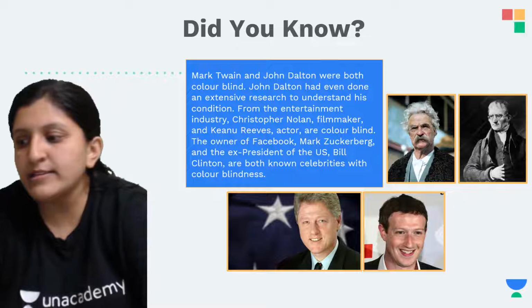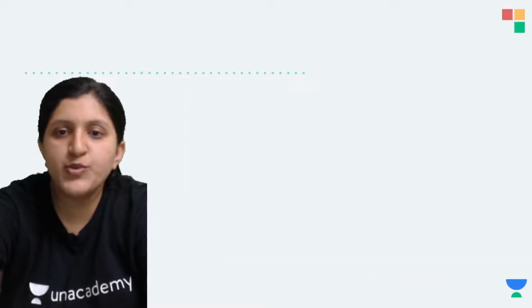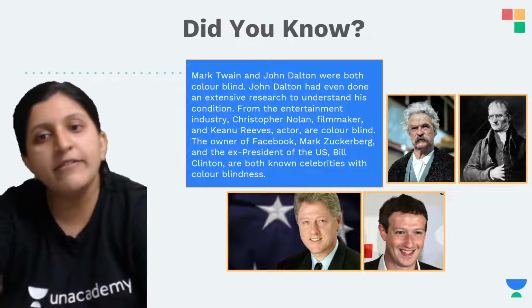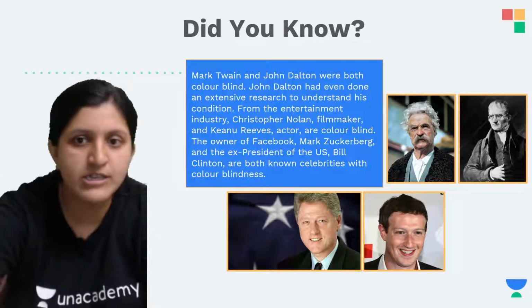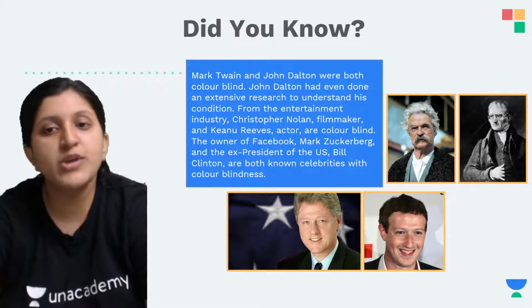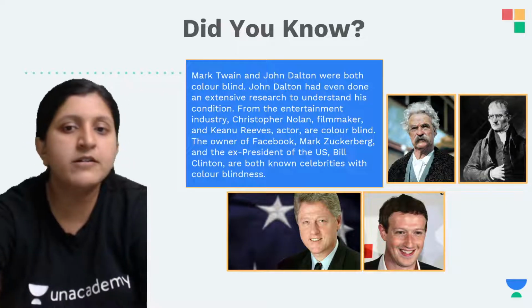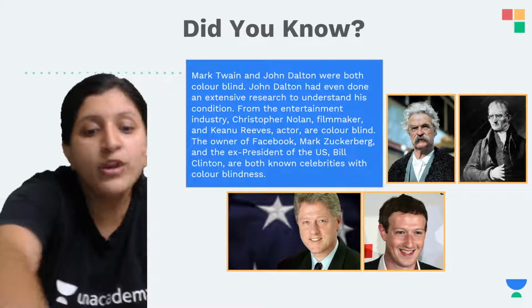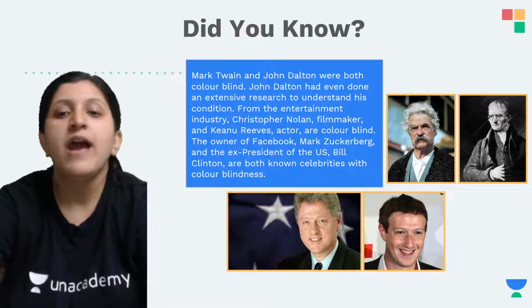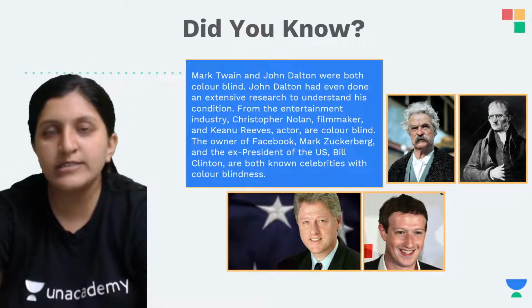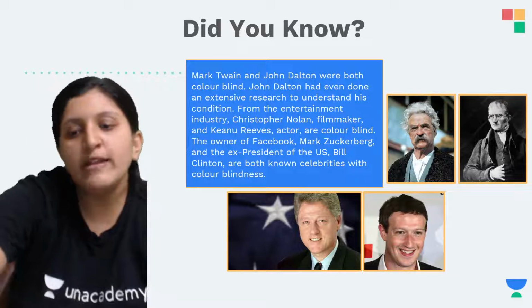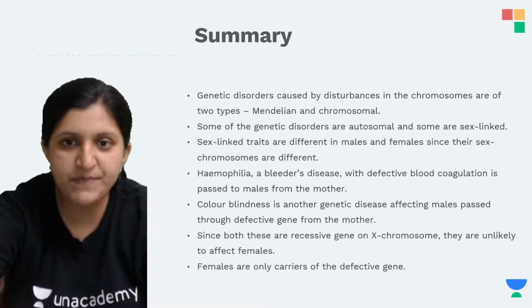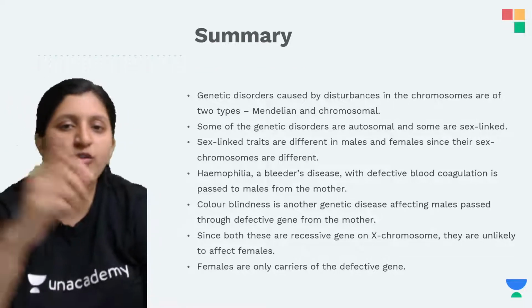So let's have a look at this. Did you know Mark Twain and John Dalton were both colorblind? John Dalton even did extensive research to understand his condition. From the entertainment industry, Christopher Nolan, filmmaker, and Keanu Reeves, actor, are also colorblind. The owner of Facebook, Mark Zuckerberg, and the ex-president of the US, Bill Clinton, are both known celebrities with color blindness.